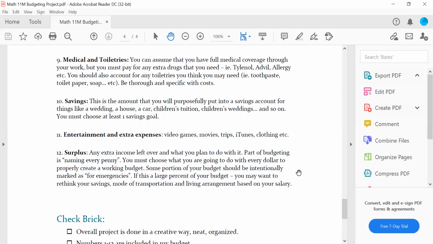Anything that's surplus, decide where you're putting it, even if you want to intentionally just mark it as emergency. So this is my emergency fund set aside in this specific part of my savings account, so I can use it for whatever comes up. If my car breaks down, or my good friend needs me to fly out to visit her because she's having a really hard time right now, I've got this extra money set aside. So every cent of your salary is going to be allocated to something.